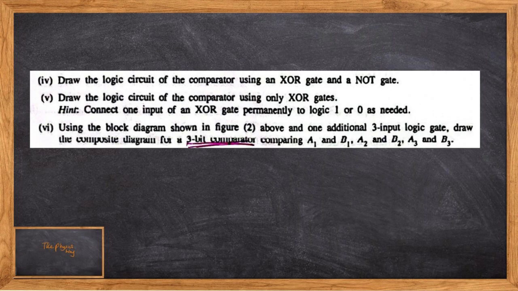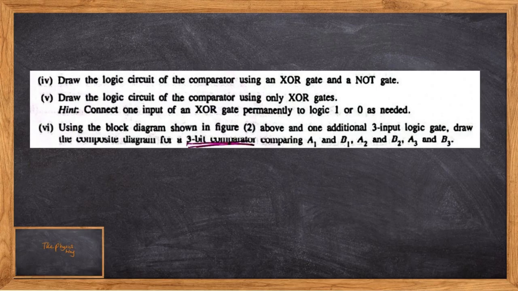Question number 6. Using the block diagram and an additional 3 input logic gate, draw the composite circuit diagram for a 3-bit comparator. Students, to understand these types of questions, you actually have to practice questions.